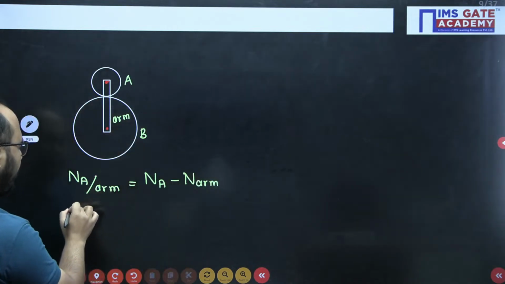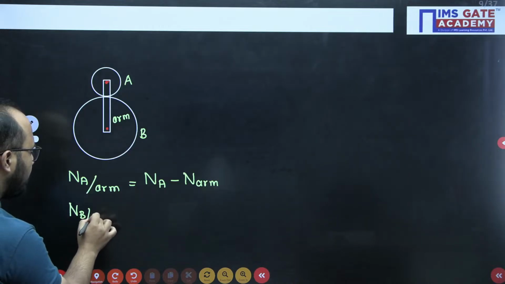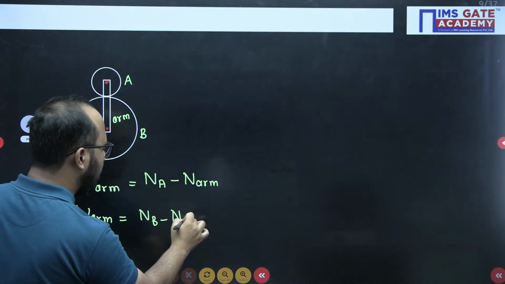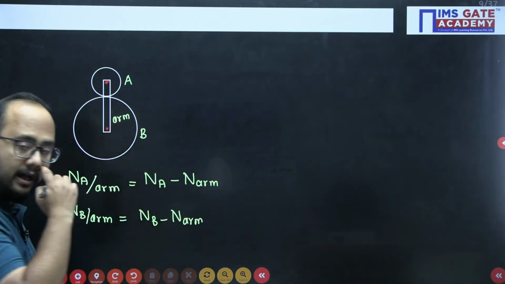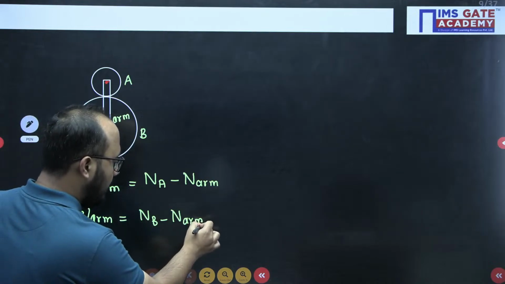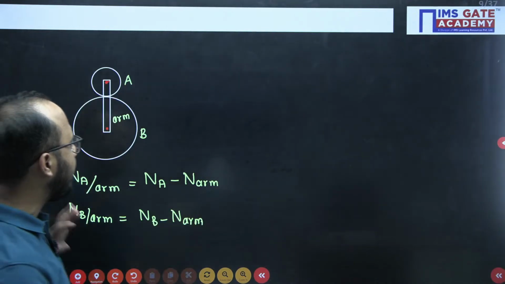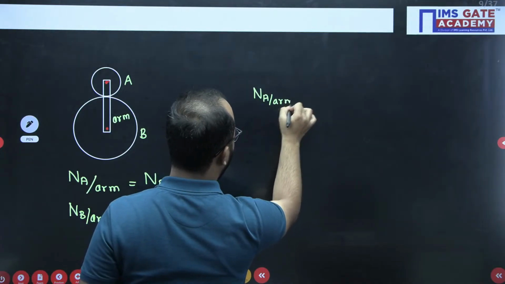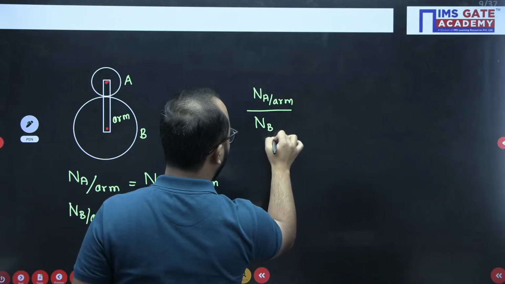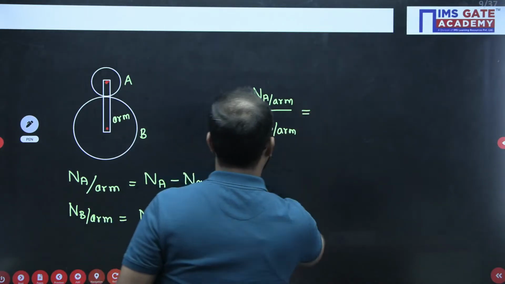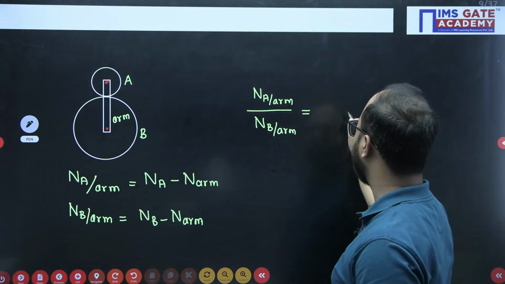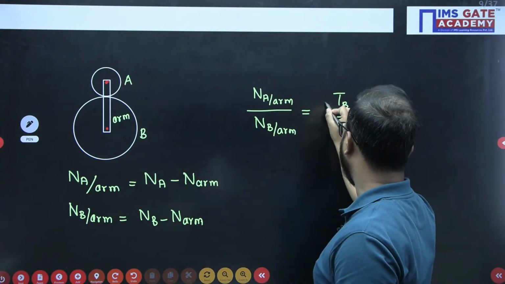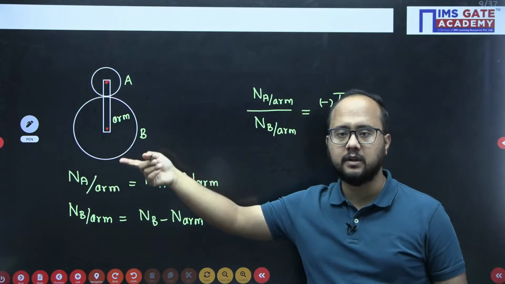Similarly, the speed of gear B with respect to arm is speed of gear B minus speed of arm. Simple. Now, I know A and B are under direct meshing. I will take the ratio of speed of A with respect to arm divided by speed of B with respect to arm. Since A and B are under direct meshing, this ratio will equal TB divided by TA, but the negative sign will come because of external meshing.